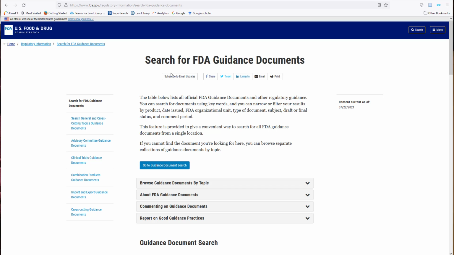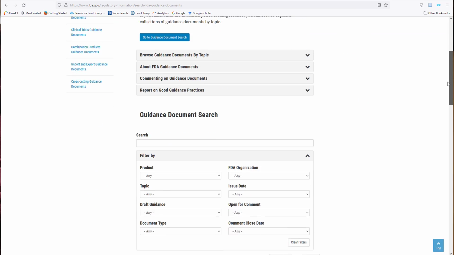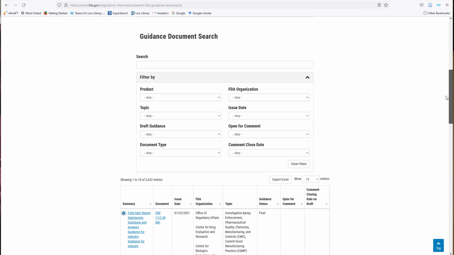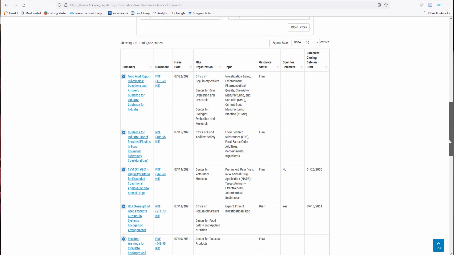The page offers more information about guidance documents. It also offers options to browse or search. Using this search feature, I'm not searching across the entire FDA site, I'm just searching among their guidance documents. I can also use a variety of filters to make my search more specific. Finally, this page offers a list of recent FDA guidance documents at the bottom.